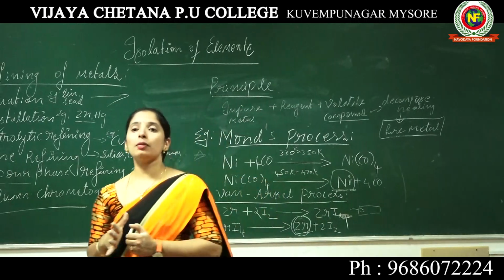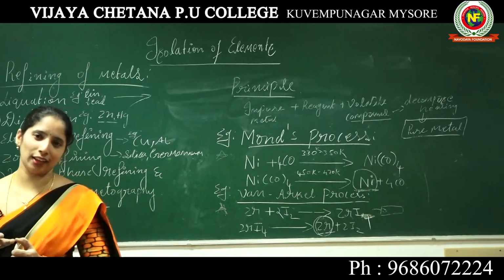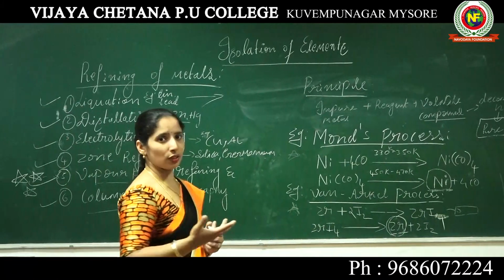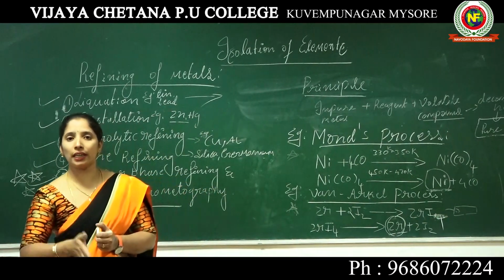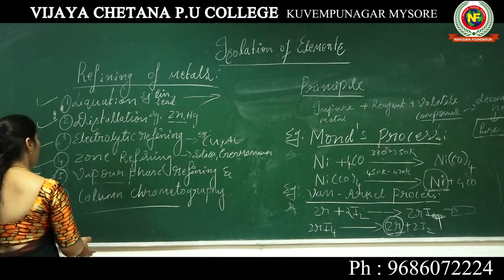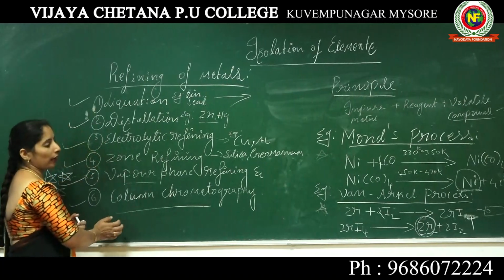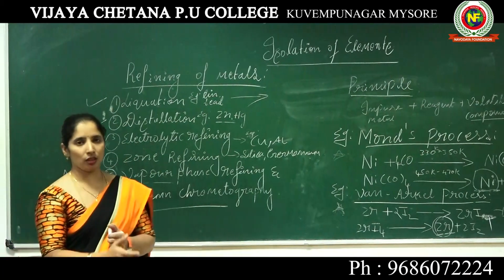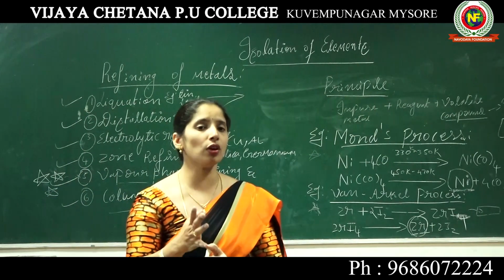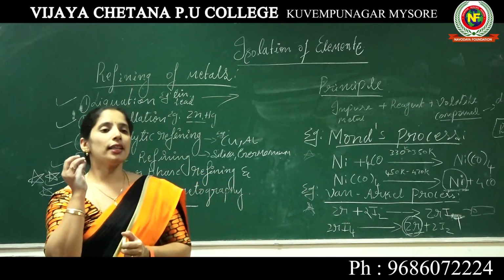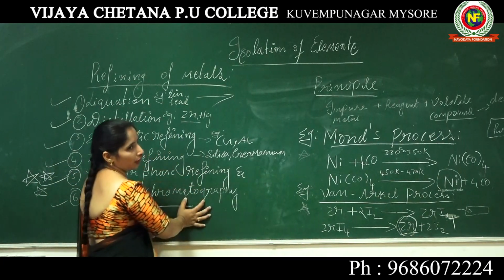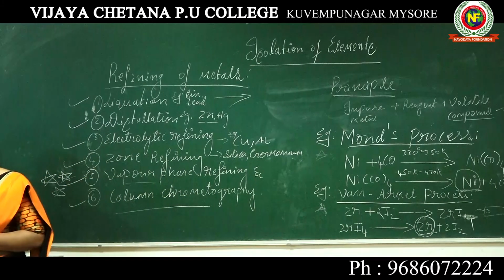There are so many types, such as thin layer chromatography, paper chromatography, column chromatography, like that. So many types of chromatography you studied in the first year. But now in refining, we apply only column chromatography for refining of crude metals.